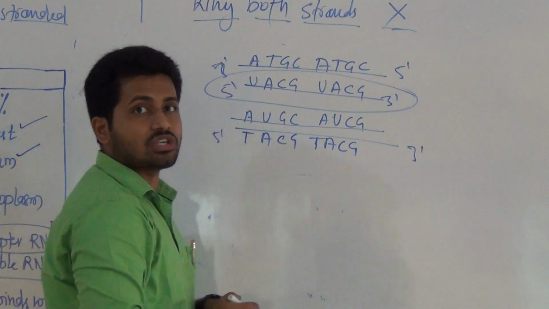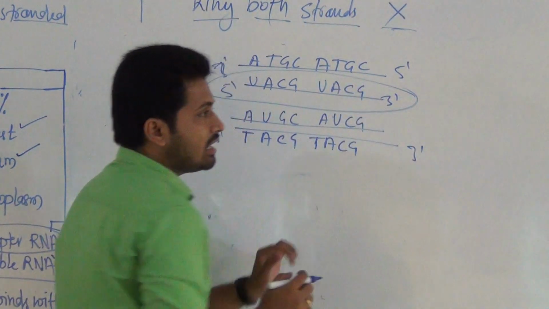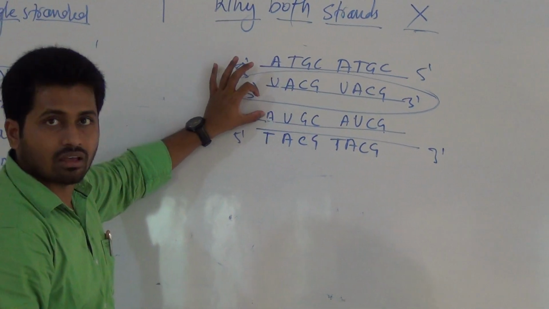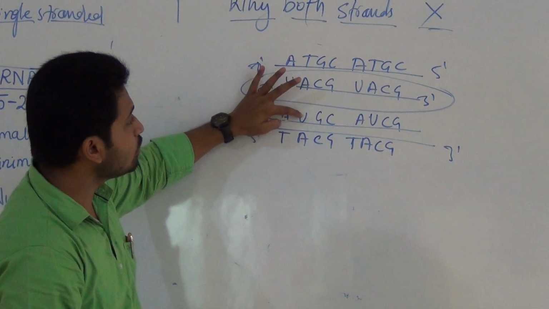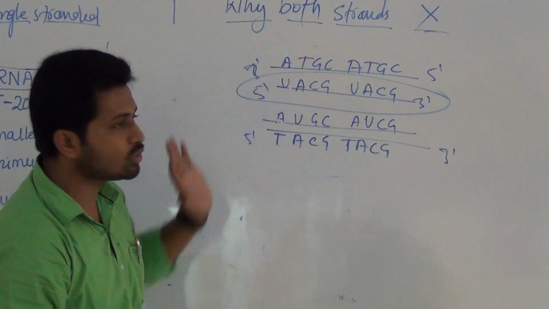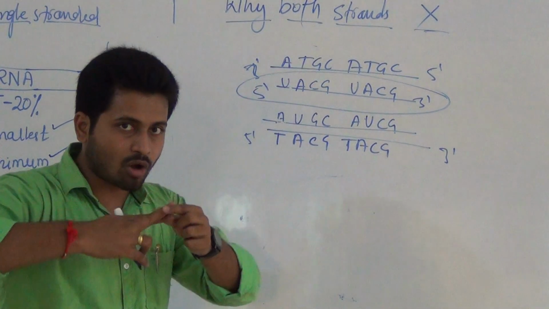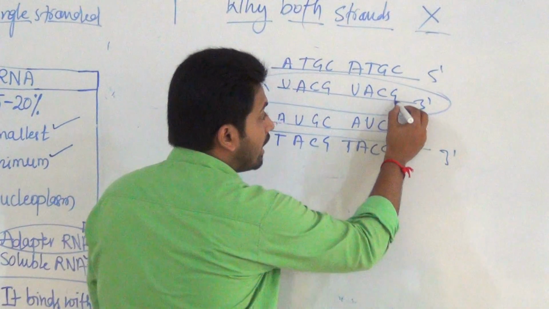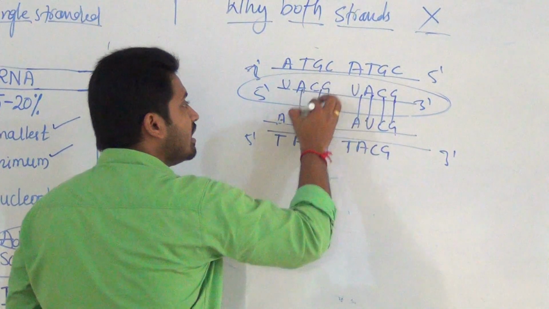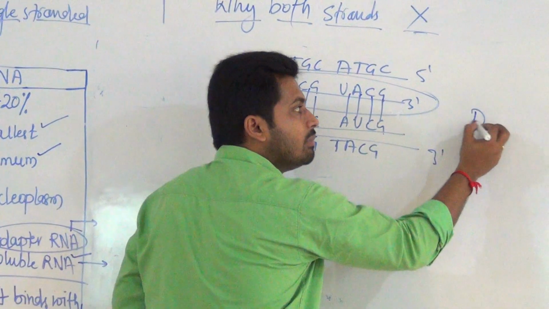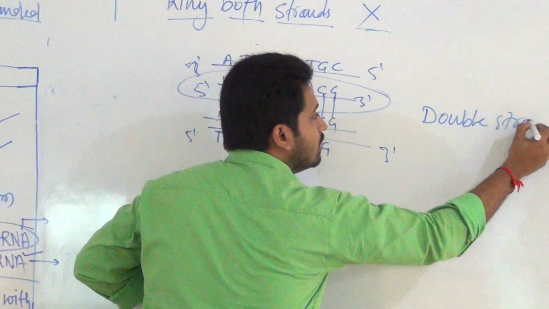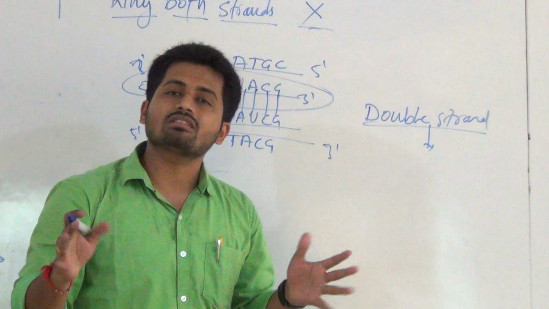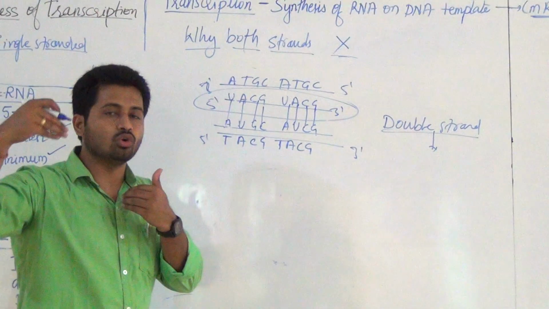Now what happens here? These two mRNAs are complementary to each other, isn't it? Uracil and adenine, adenine and uracil, guanine and cytosine. So there are chances of complementary pairing. And after pairing, this mRNA becomes double stranded. And when the RNA becomes double stranded, protein synthesis is not possible; that is, translation will not happen.